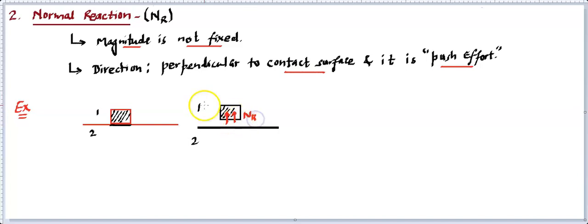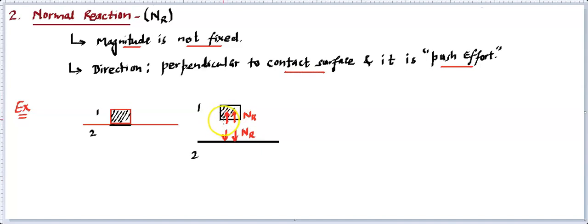Normal reaction. And similarly, the block is going to push this table as well. Let me draw downside. So this pushing is also taking place in the downside. So you see these forces, they are perpendicular to the contact surface. Yes, they are perpendicular. And they are pushing in nature. Yes, they are pushing in nature for both of it, right? So this is also going to be called normal reaction.